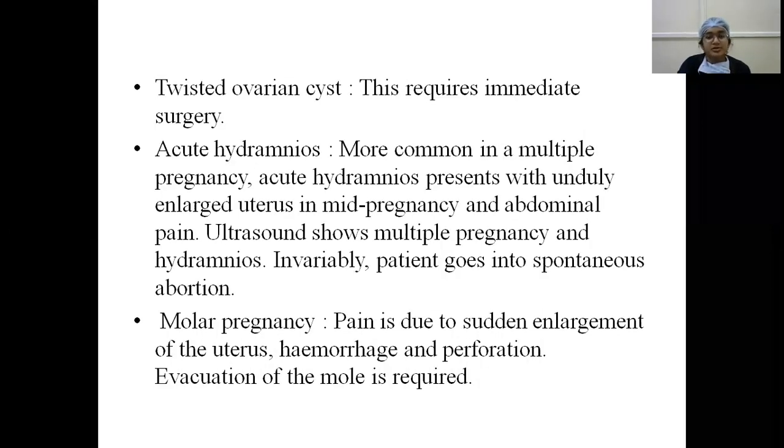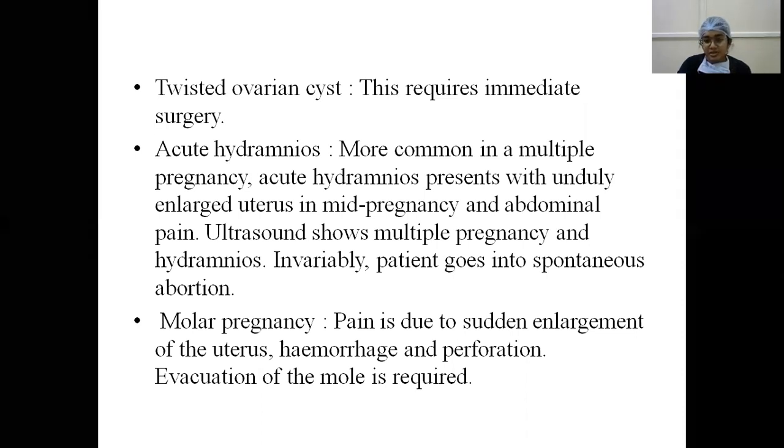Acute hydramnios, it is more common in multiple pregnancy. Acute hydramnios presents with enlarged uterus in mid-pregnancy and abdominal pain. Ultrasound shows multiple pregnancy and hydramnios. Invariably, patients go into spontaneous abortion. And molar pregnancy. Here, pain is because of sudden enlargement of the uterus or because of increased vascularity. There may be hemorrhage or perforation of the uterine cavity. So, in this case, treatment is evacuation of mole.